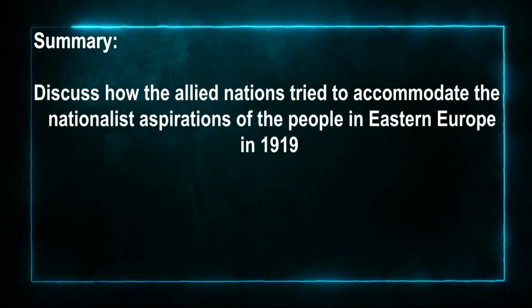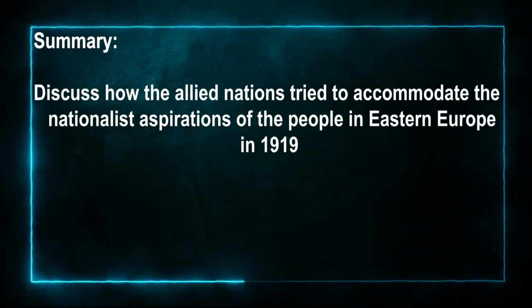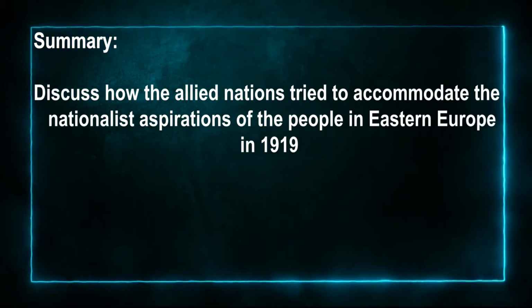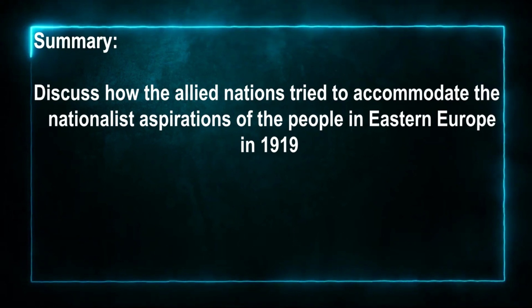Now that we have come to the end of our lesson, which was nationalism and fascism, let us have a recap on what we have learned. Discuss how the Allied nations tried to accommodate the nationalist aspiration of the people in Eastern Europe in 1919.